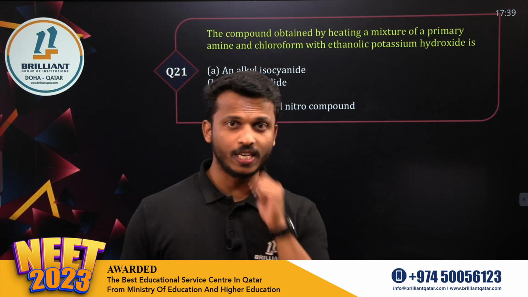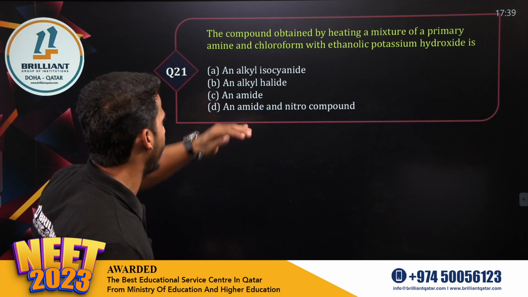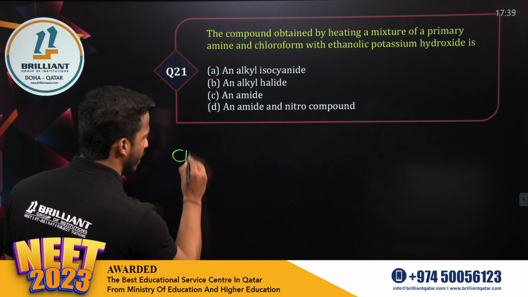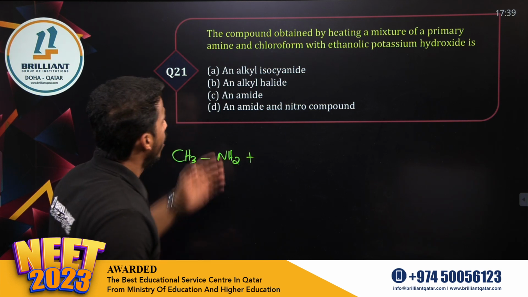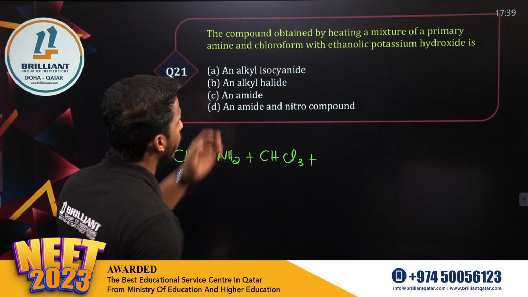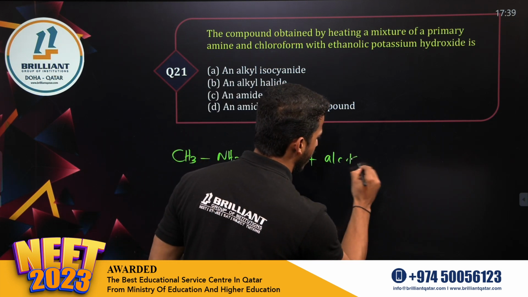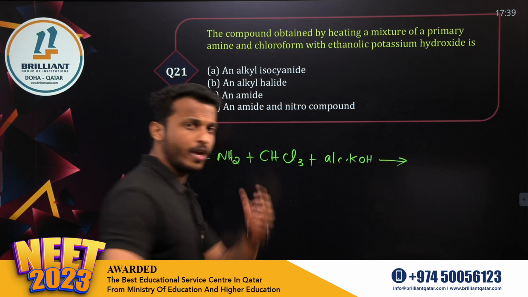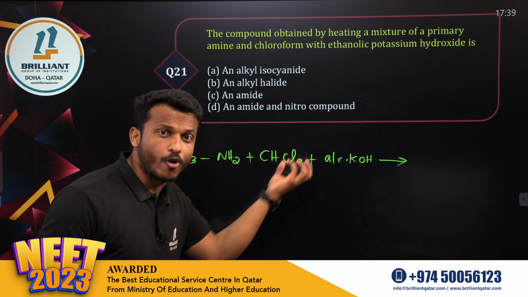Question number 21. The compound obtained by heating a mixture of a primary amine. Let me consider a primary amine, CH3NH2, methylamine, with chloroform, CHCl3, with ethanolic potassium hydroxide, which means alcoholic potassium hydroxide. Hope you get which is the reaction. It's a primary aliphatic amine with chloroform and KOH.